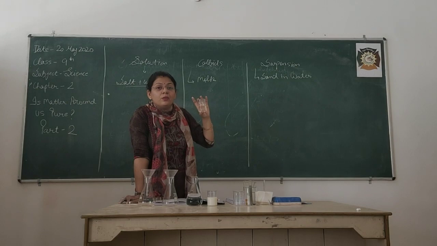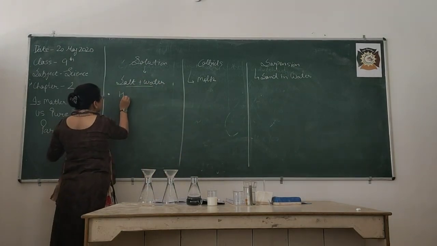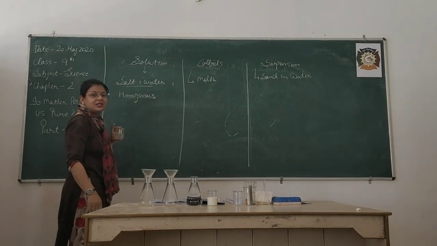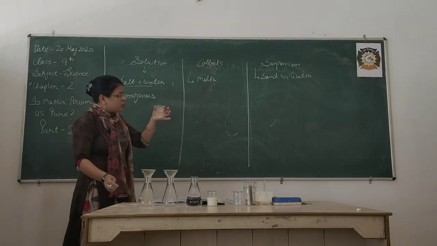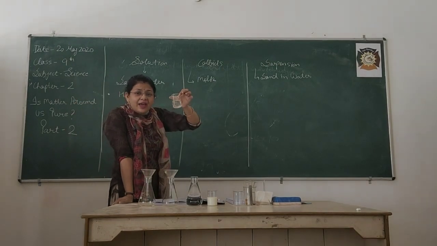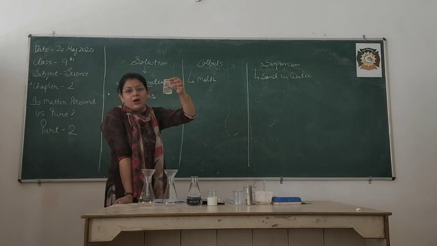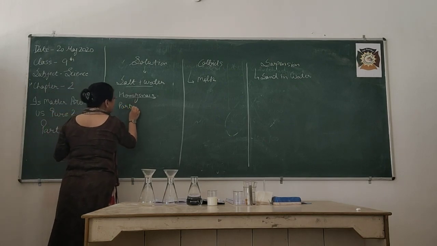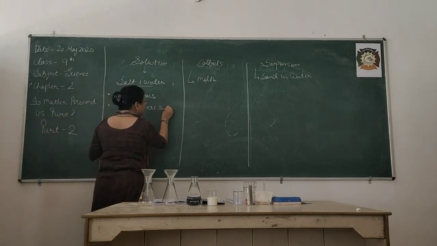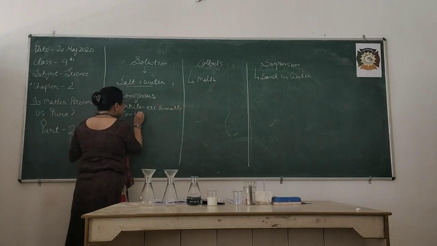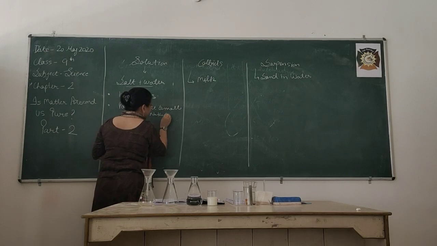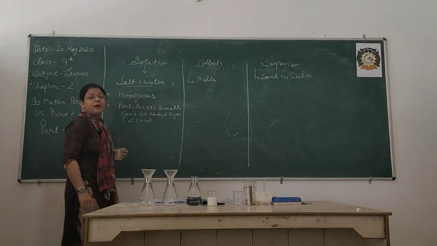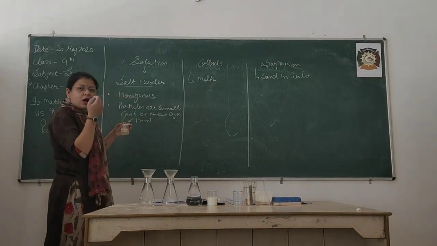That means uniform distribution of particles, and the term is homogeneous. That means solutions are homogeneous in nature. First thing, are you able to see the particles of NaCl in it? No, I am not able to see the particles of NaCl. That means particles are small, can't be seen by naked eyes. The size of the particles is even less than 1 nanometer, 10 raised to the power minus 9 meter. So just think about how small the particles are.